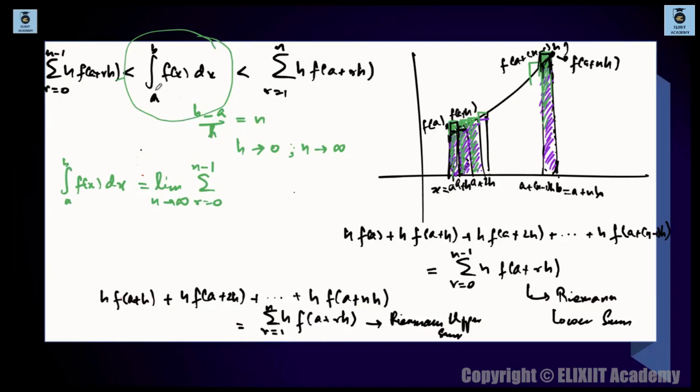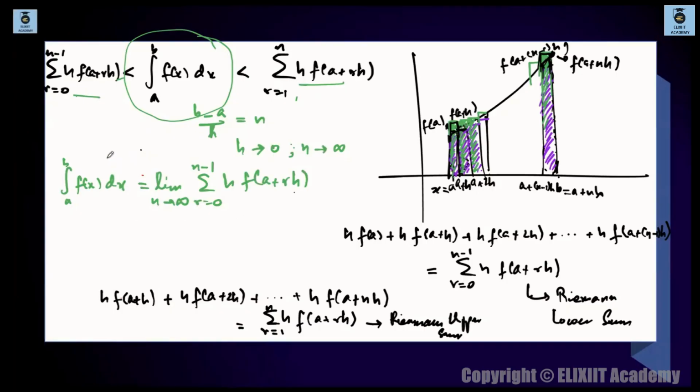So limit n tends to infinity. I take limits on all three sides. ठीक है, so by sandwich theorem, this must be equal to either the upper limit or the lower limit. कोई सा भी ले लो. 0 to n minus 1 ले लो कि ये वाला ले लो, 1 to n ले लो. Both have the same meaning. So 0 to n minus 1, h times of f of a plus rh follows from sandwich theorem. ठीक है, sandwich theorem से this follows.